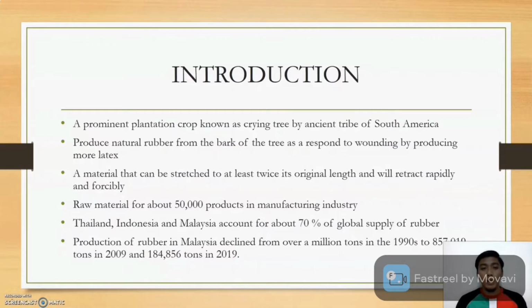Introduction about rubber. First, a prominent plantation crop known as the crying tree by the ancient tribes of South America. Raw material for about 50,000 products in the manufacturing industry. Thailand, Indonesia and Malaysia account for about 70% of the global supply of rubber.